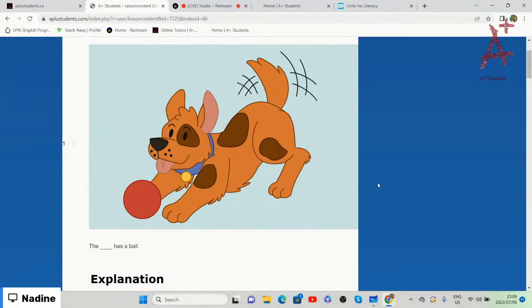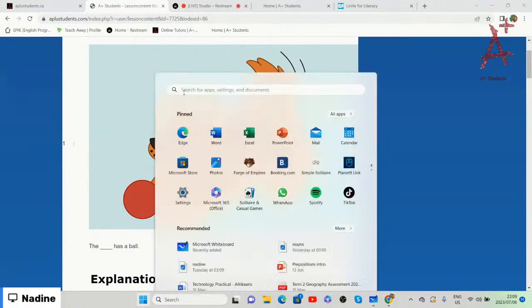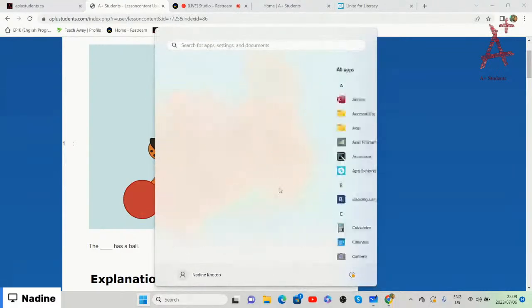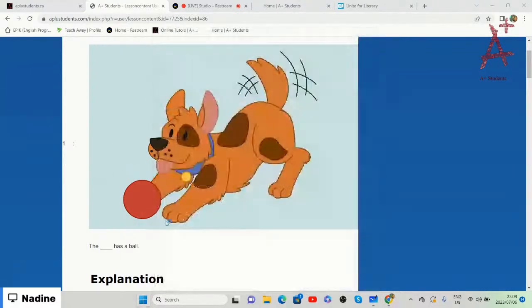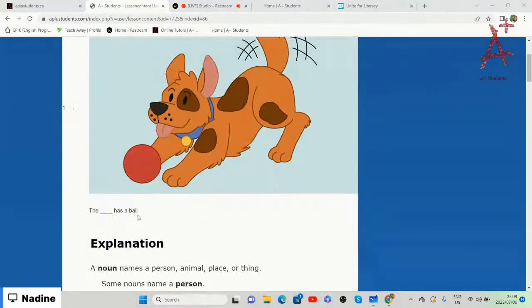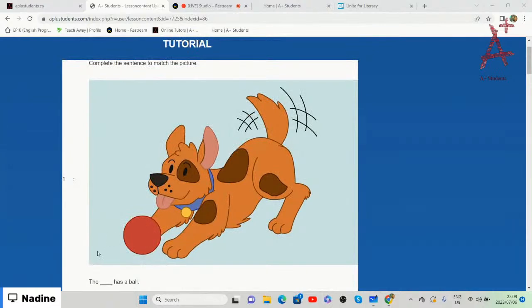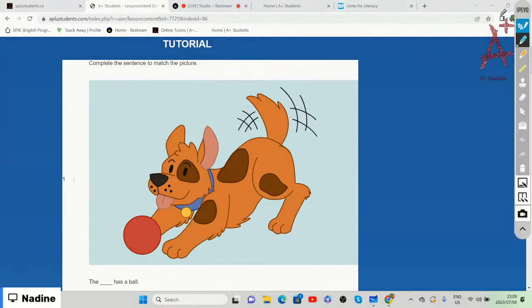If we look at that animal, then we can say it is a dog. So this dog has a ball. The dog has a ball, because that is the animal in the picture that we can see who has a ball. Let me write it for you.